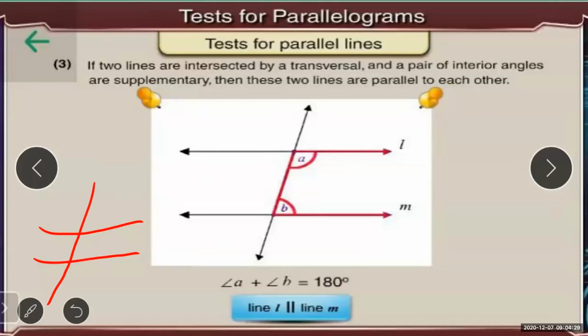Okay, so the transversal is also important to form corresponding angles, alternate angles, or interior angles.